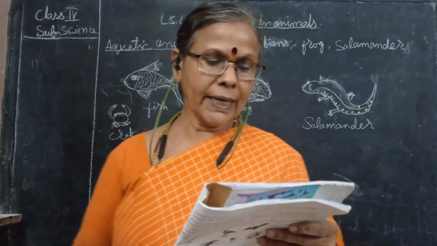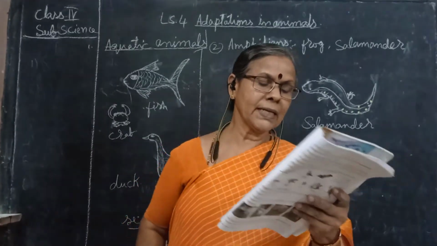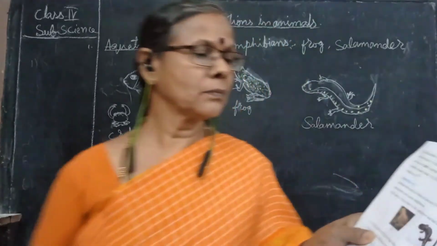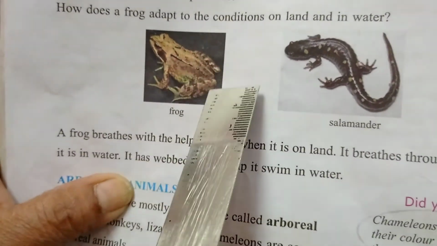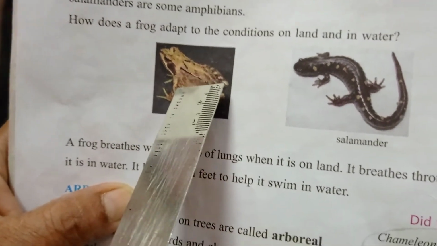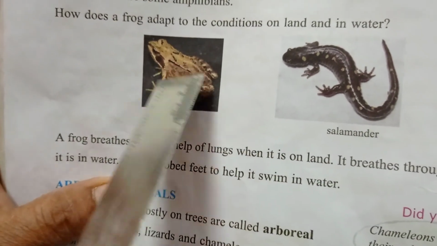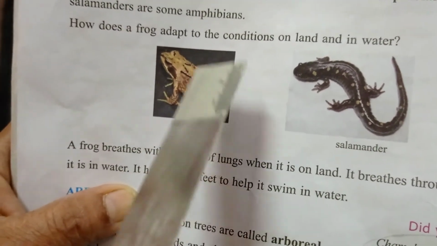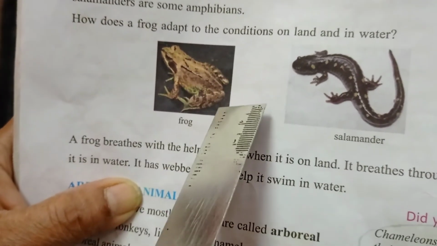How does a frog adapt to the conditions on land and in water? See, this frog's skin is a little bit rough. When they are on land, they breathe with the help of lungs, and when they are in the water, they breathe with the skin.